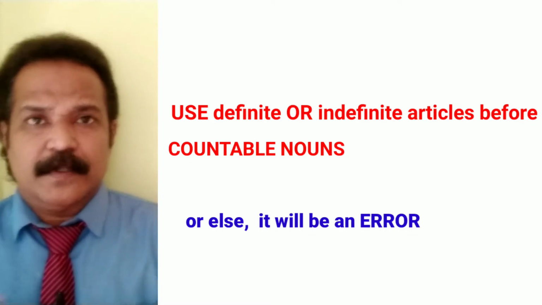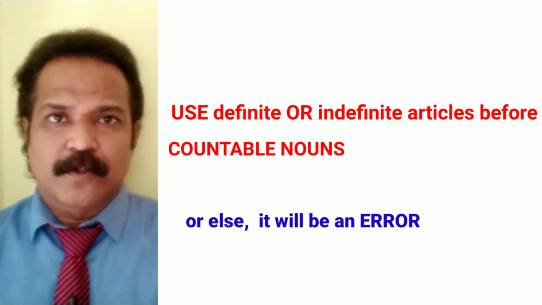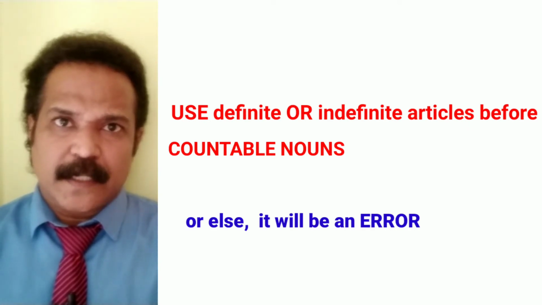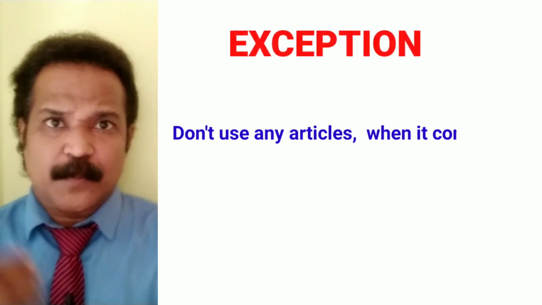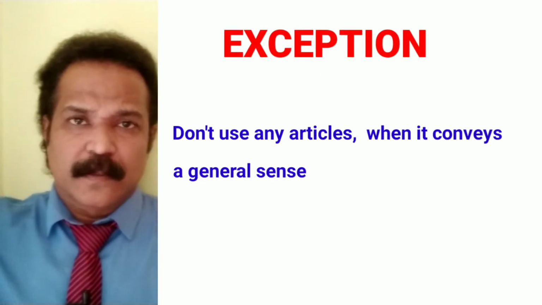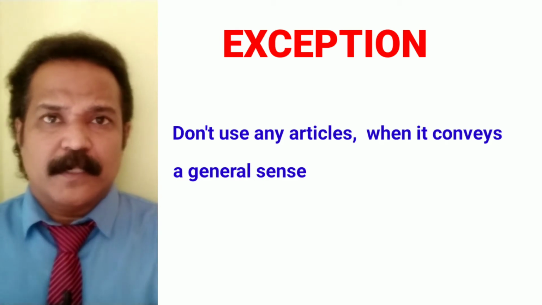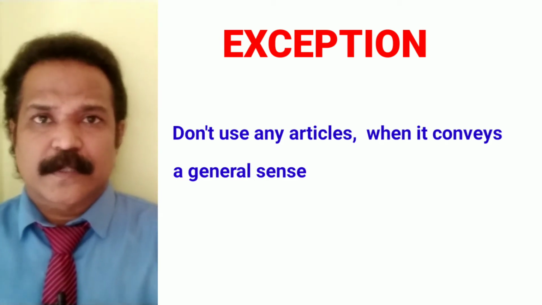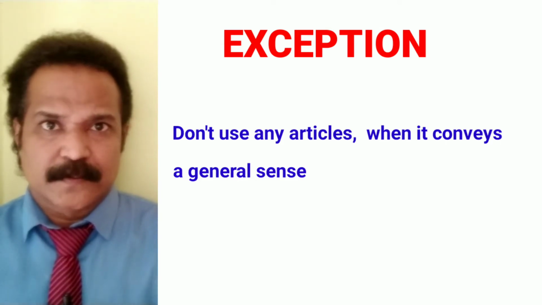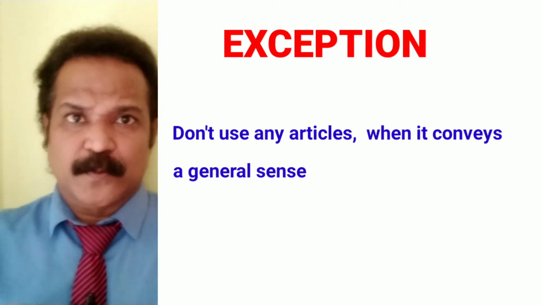So wherever there is a countable noun, you will use an article, either a, an, or the. There is one exception that I pointed out to you in my former class: when countable nouns are used in a general sense, you don't use any article, neither a, an, nor the. In a very general sense, in a very wide perspective.